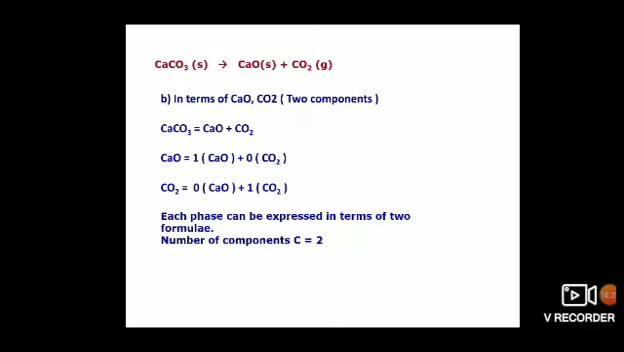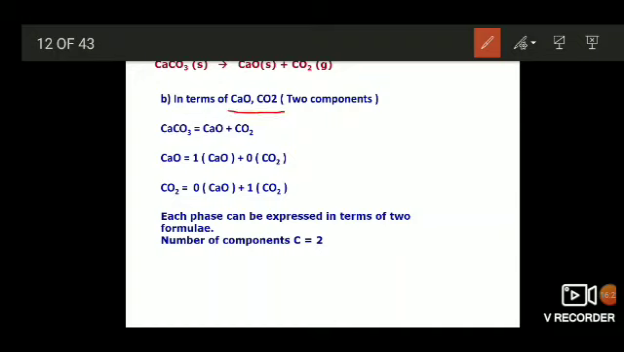In this case, the two components taken are CaO and CO2. Now, in terms of CaO and CO2, all the three phases are to be expressed. First phase is CaCO3. How is CaCO3 expressed in terms of CaO and CO2? Simply by adding CaO plus CO2: 1 Ca, 1 C and O3. The formula will become CaCO3. That is, CaCO3 is expressed as CaO plus CO2.